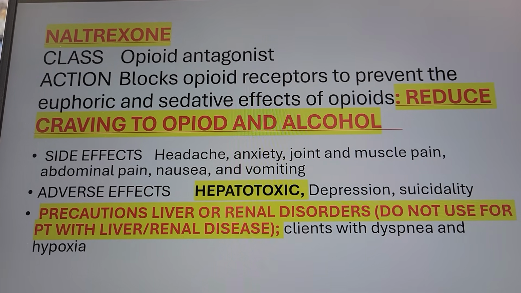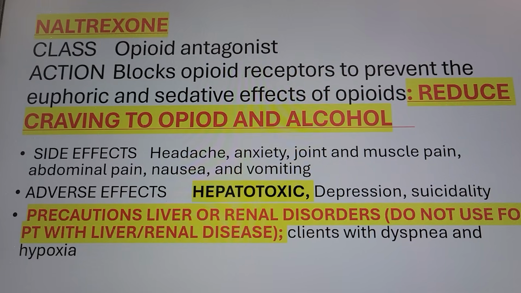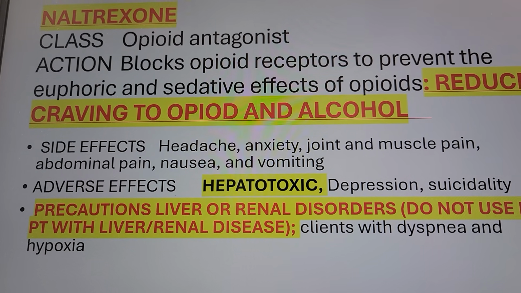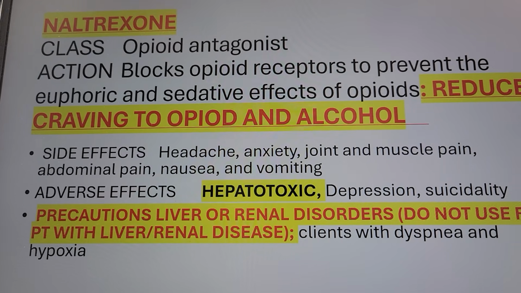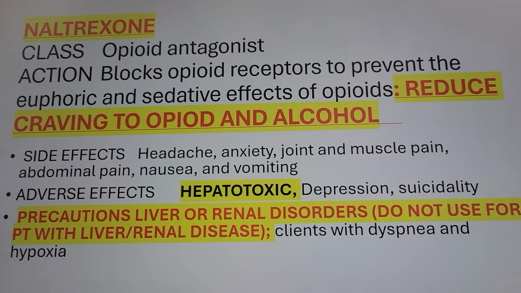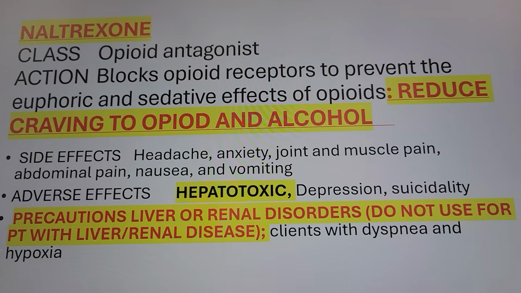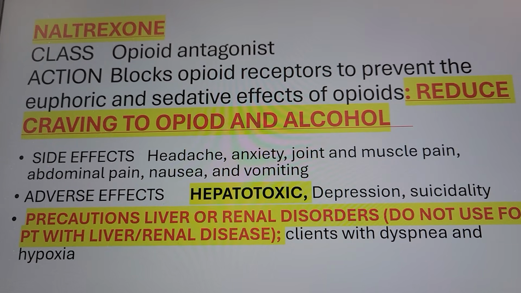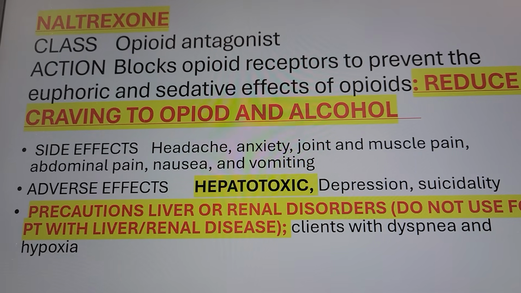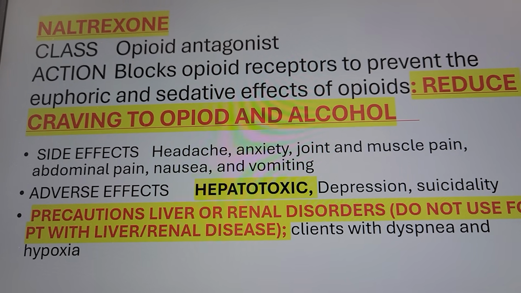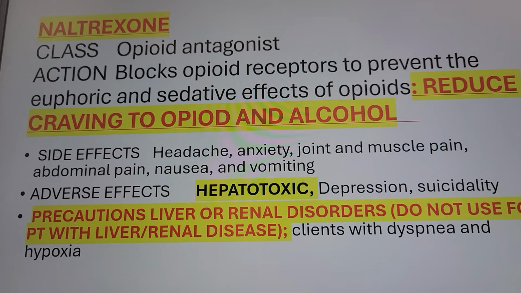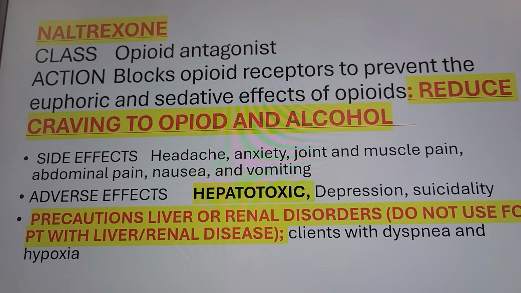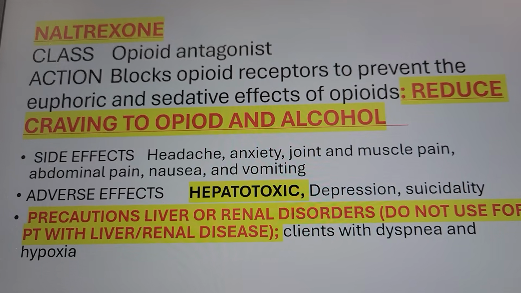Side effects: they can have headache, anxiety, joint and muscle pain, abdominal pain, nausea and vomiting. So tell the patient, it's possible if you take this medication, Naltrexone, you can have a GI problem, right? Nausea, vomiting, abdominal pain, but of course if it's severe, they have to report, right? Headache can happen, maybe feel anxiety, joint and muscle pain can happen. Check their liver because the adverse effect is hepatotoxic. Check their ALT, AST. They can feel depressed, suicidal, right?